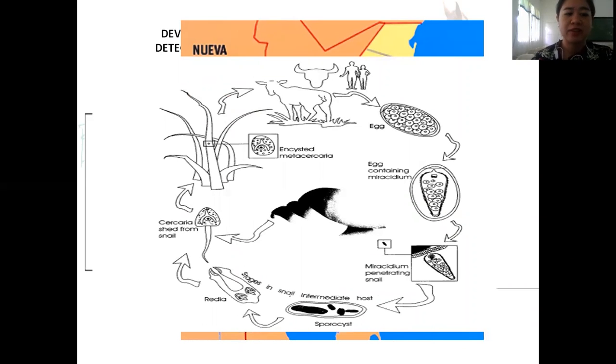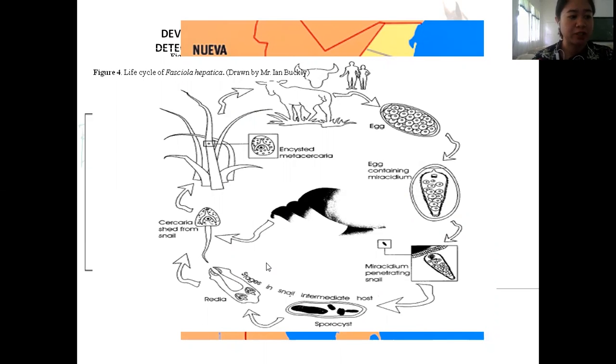When the ruminant defecates infected feces with Fasciola eggs, the egg develops into miracidium, stimulated by temperature and humidity. This miracidium then penetrates the intermediate host, which is the snail Lymnaea auricularia rubiginosa, or the rabid snails in the Philippines, that is abundant in rice fields and in wetland areas such as river banks.